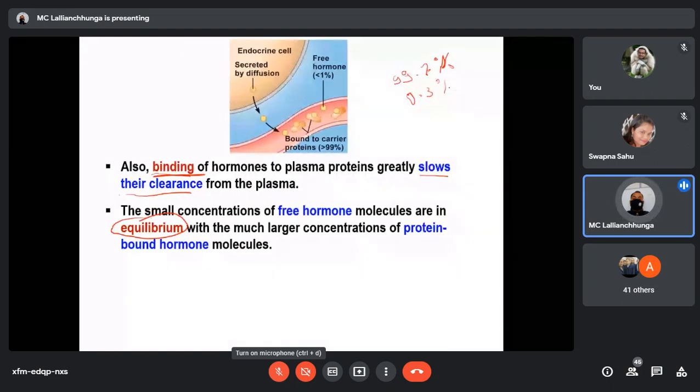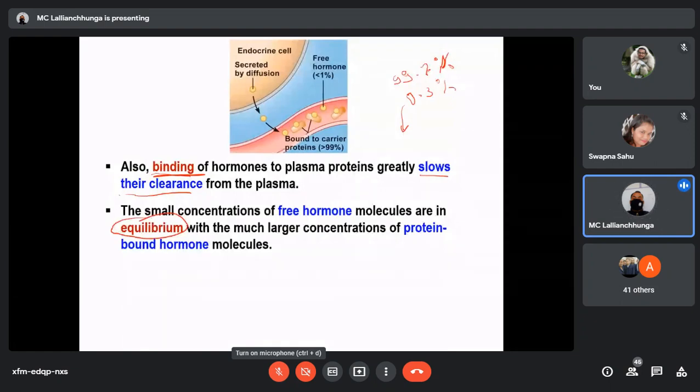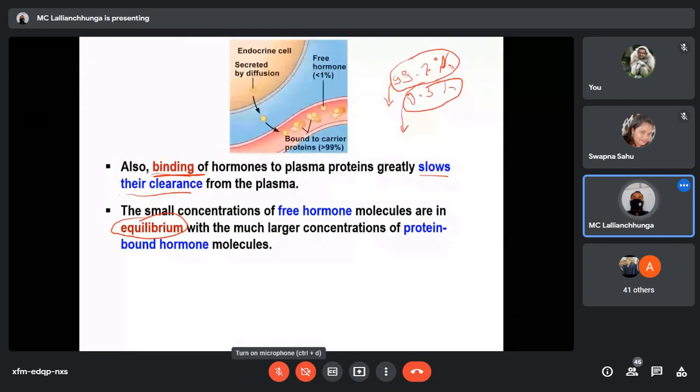Suppose the free form is going down because the target cells are utilizing it. At the same time, some of the bound form will get detached to maintain the 0.3% again, and the bound form is maintained at 99.7%. So they will always be in equilibrium.